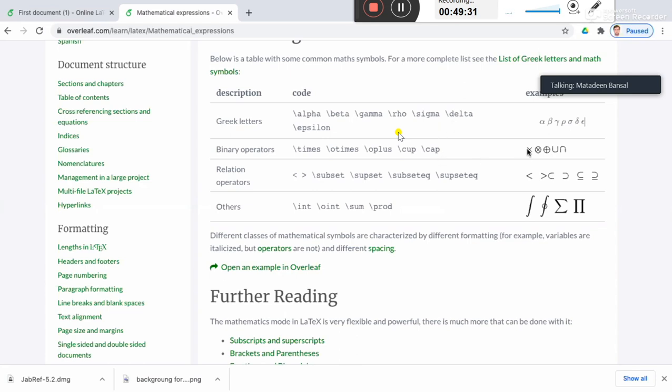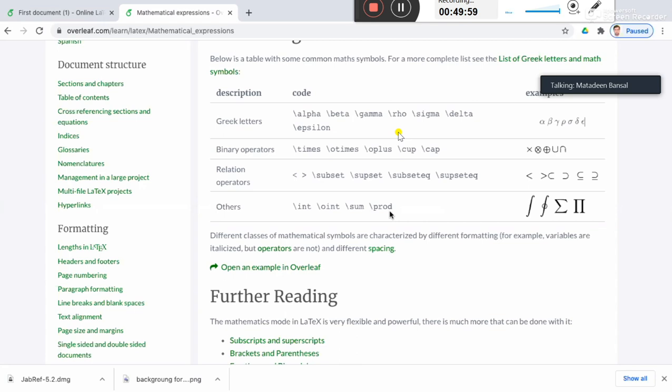For example, this multiply symbol, it is backslash times, right? Suppose you want this convolution, we call it as convolution, or O times, right? So backslash otimes. This is backslash oplus, cup, cap, right? Relation operations, subset, superset, and so on. Integration is backslash int, backslash oint, backslash sum, backslash prod, and so on, right?